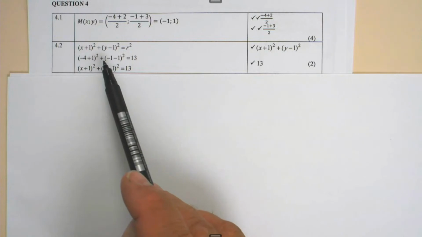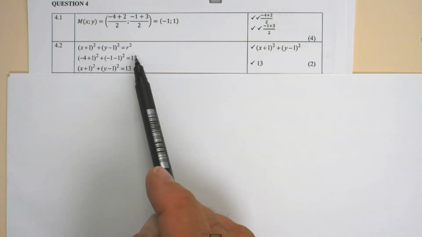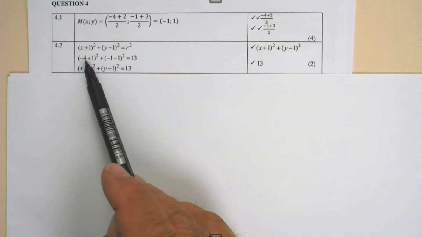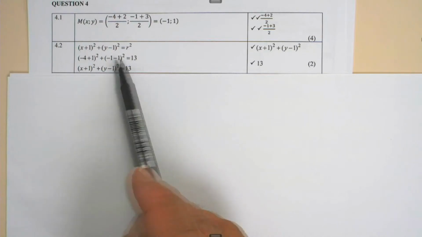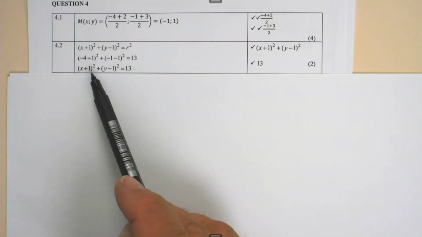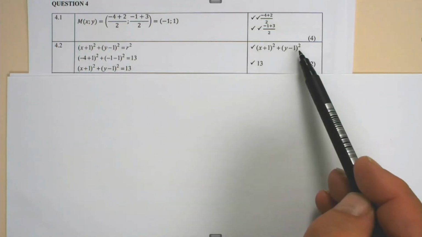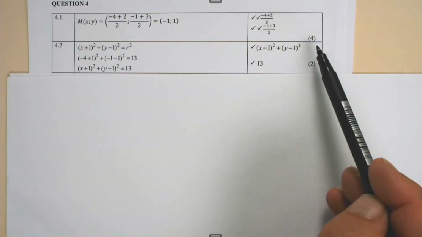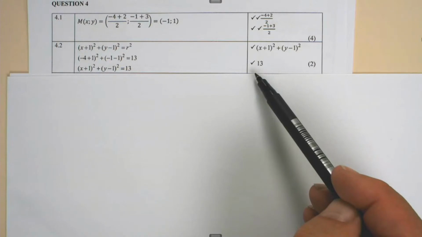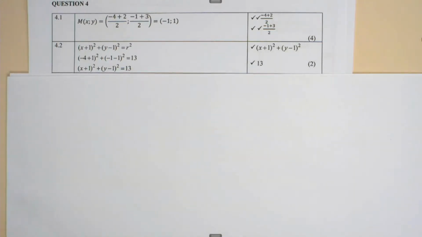So if I substitute (-4, -1), then we can work out the r squared value to be 13, because -4 plus 1 is -3, squared is 9, and -2 squared is 4. 9 plus 4 is 13. So (x + 1) squared plus (y - 1) squared is equal to 13. 1 mark for writing (x + 1) squared plus (y - 1) squared. 1 mark for the r squared value of 13. 2 marks awarded for 4.2.